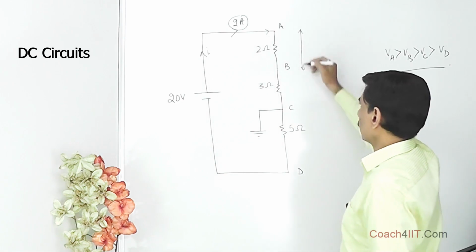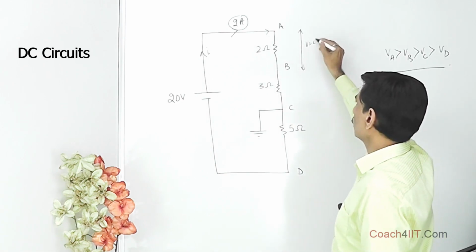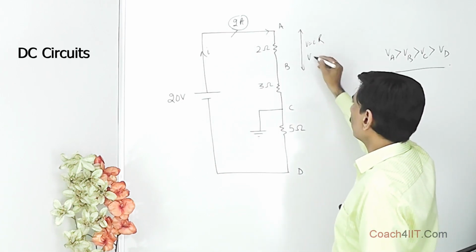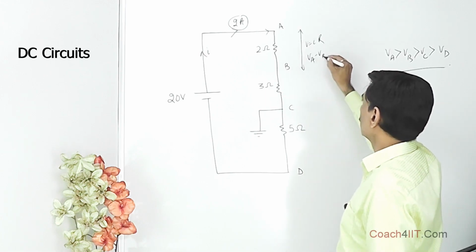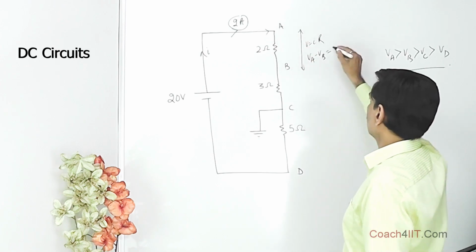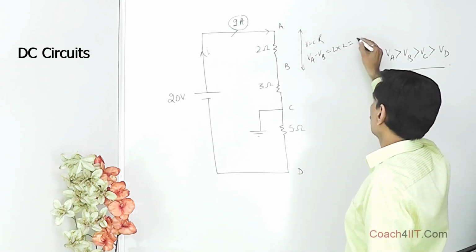The potential difference across this is V is equal to IR. We can use V is equal to IR, and we have to find V, that is VA minus VB is equal to I, which is 2 ampere, times 2, 2 into 2, is equal to 4 volt.